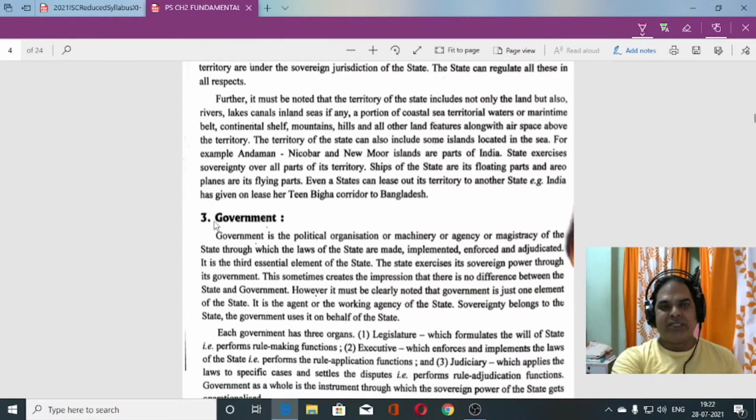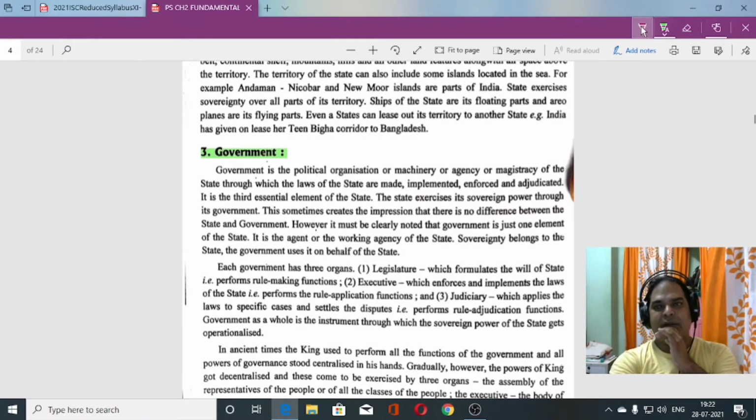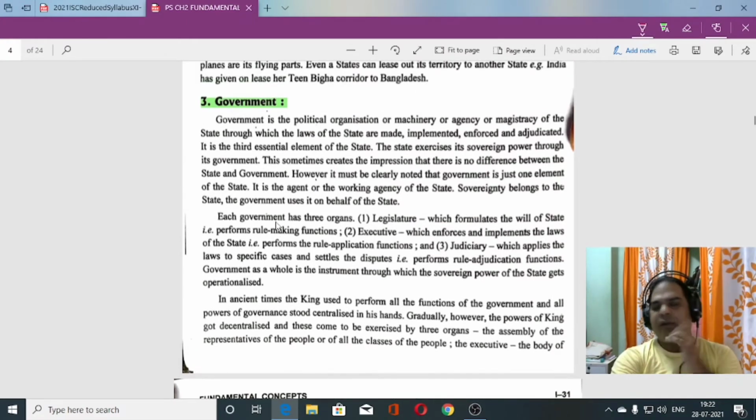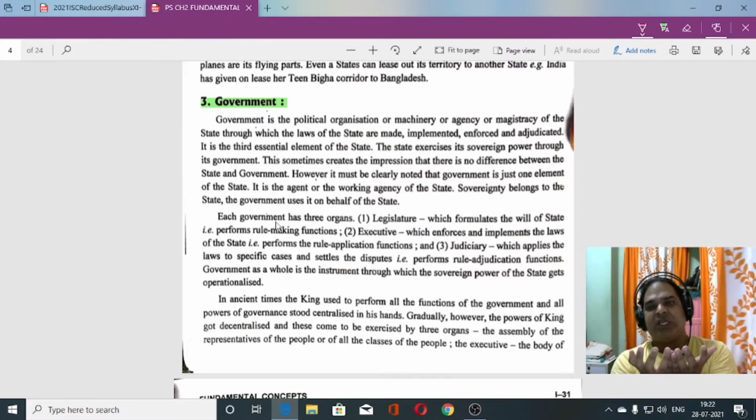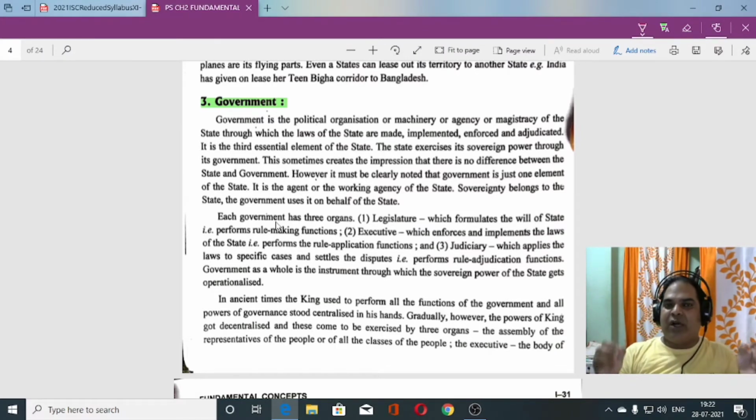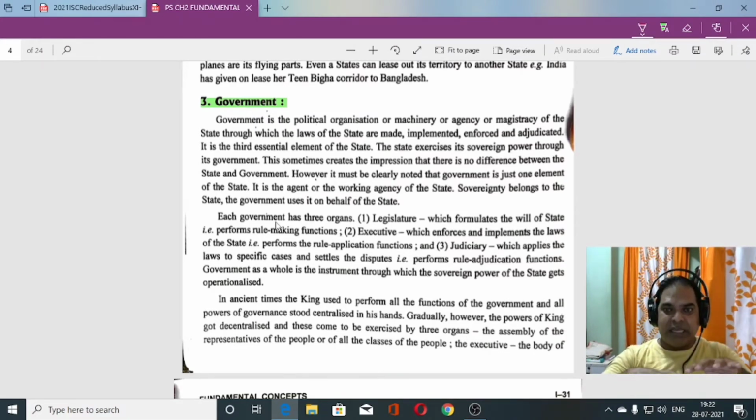Now let us discuss government. What is government? The next one is government. Government is the third important organ of the state. Government is a politically organized machinery or an agency or a magistracy of the state. It is a political organization of the state. The entire work of the state is looked after by the government.